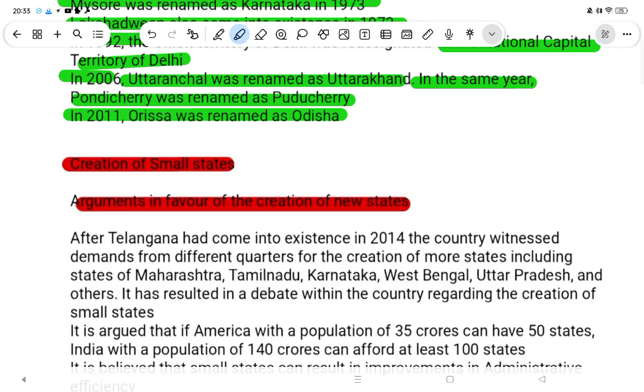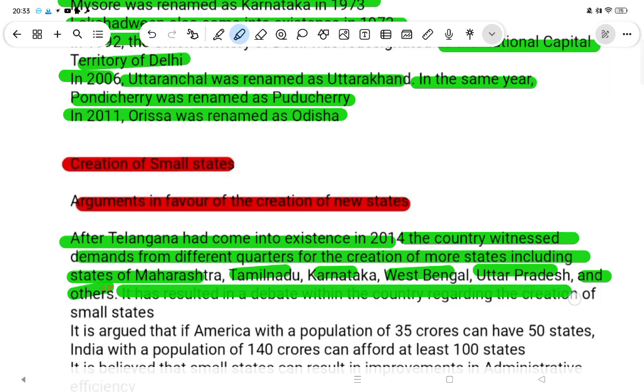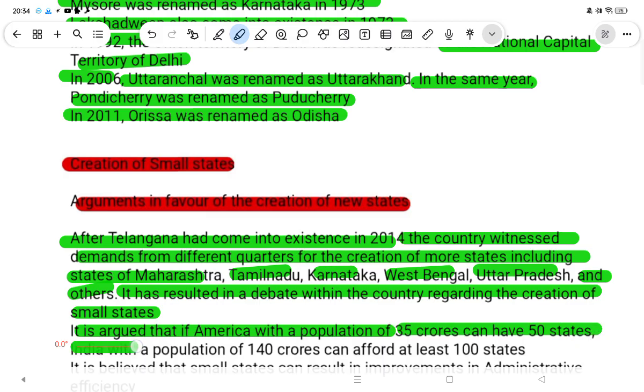Creation of small states. Arguments in favor of the creation of new states. After Telangana came into existence in 2014, the country witnessed demands from different quarters for the creation of more states, including from Maharashtra, Tamil Nadu, Karnataka, West Bengal, Uttar Pradesh and others. It has resulted in a debate within the country regarding the creation of small states. It is argued that America, with a population of 35 crores, has 50 states. India, with a population of 140 crores, can afford at least 100 states.